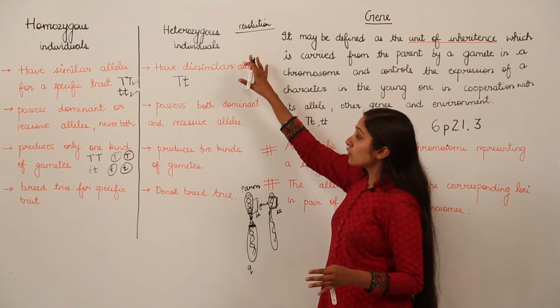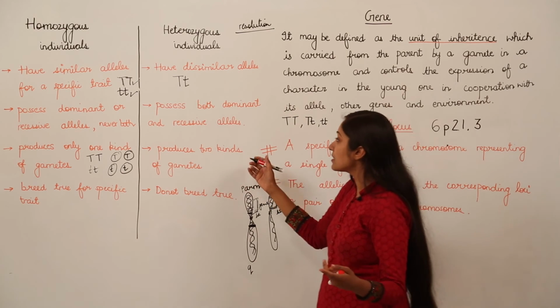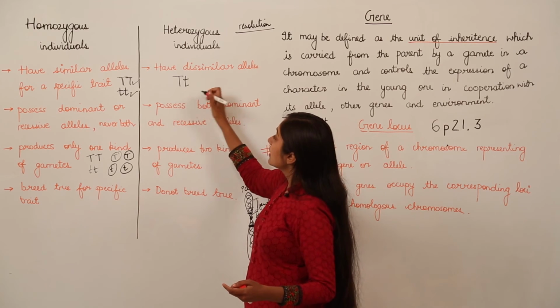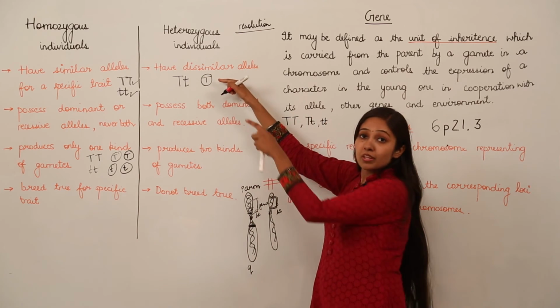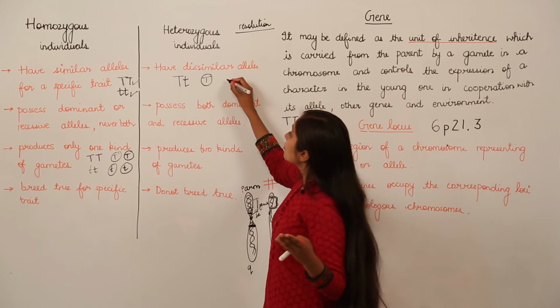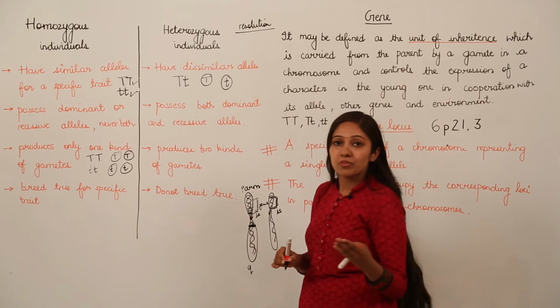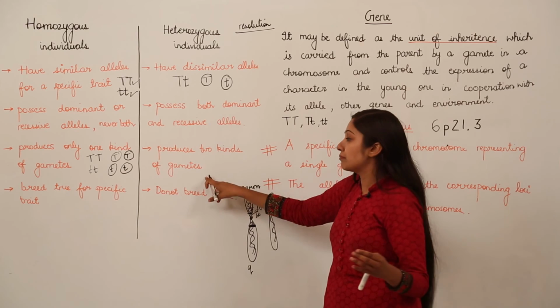But heterozygous individuals produce two kinds of gametes. How? If we have a combination like this, it can produce a gamete with an uppercase letter T, and it can also produce a gamete with a lowercase letter t. So in this case they produce two kinds of gametes.